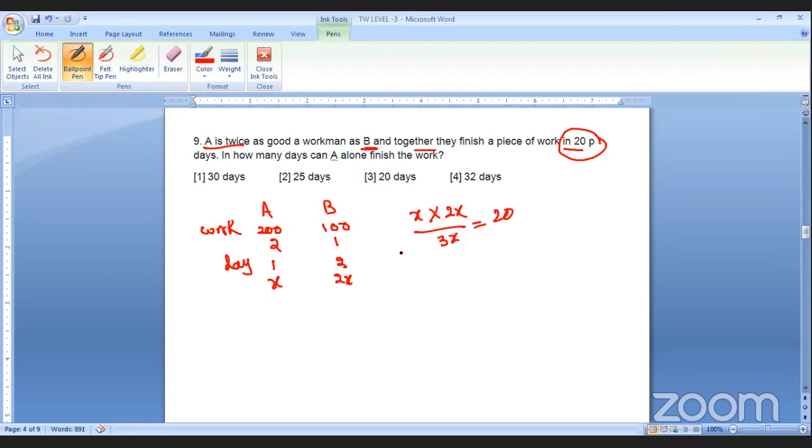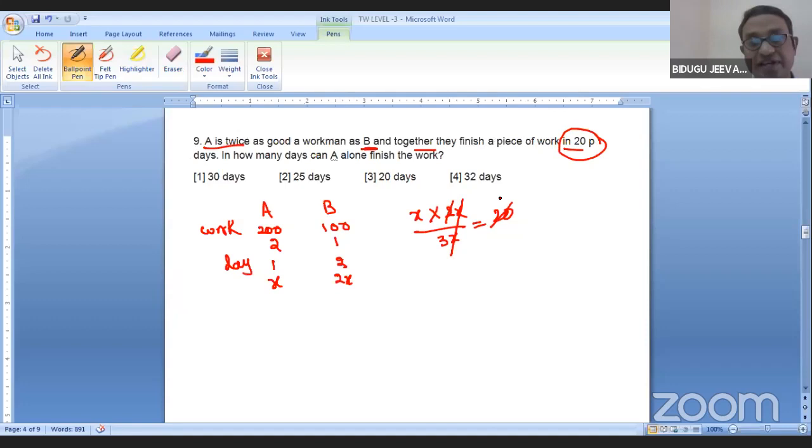So calculation, cancel: 10, x is equal to 30. How many days can A alone do? A is x, which we got as 30. It's a new concept.